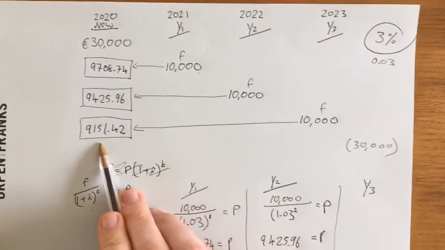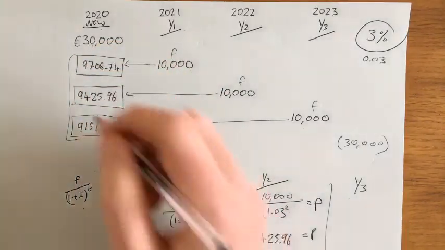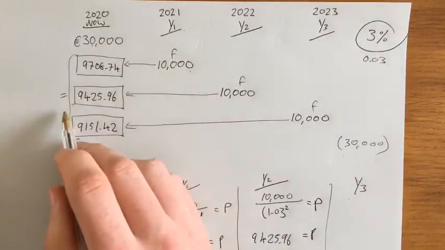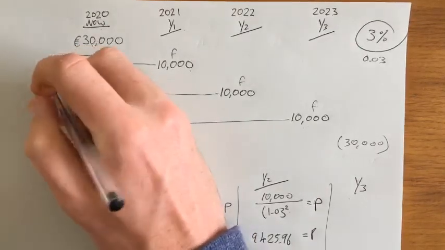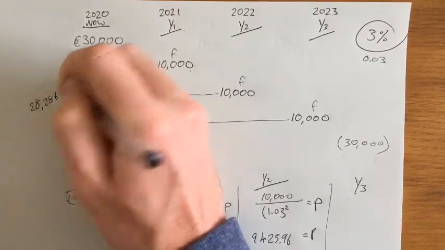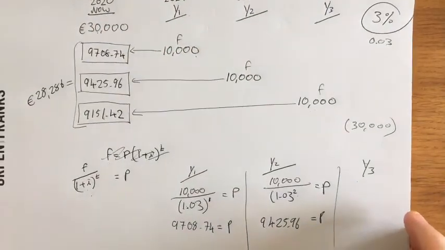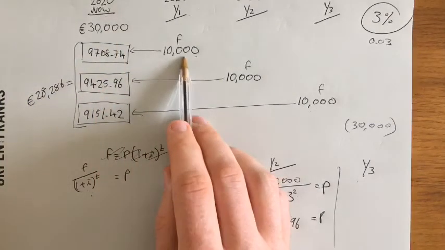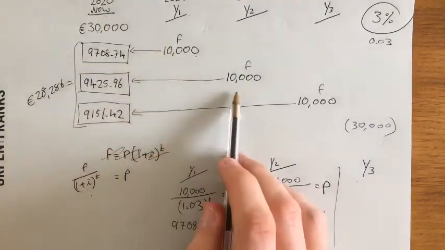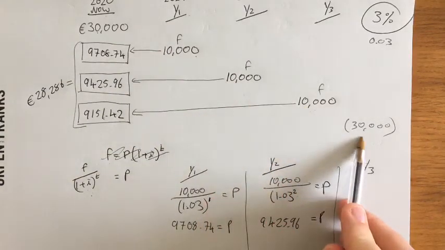Okay, so if I add up these 3 numbers now, if I add all those up, it actually turns out that your friend is just giving you €28,286. Okay, in today's money. So you were giving him 30 grand. Your friend is giving you back 30 grand. Like 10 grand plus 10 grand plus 10 grand does equal 30 grand.